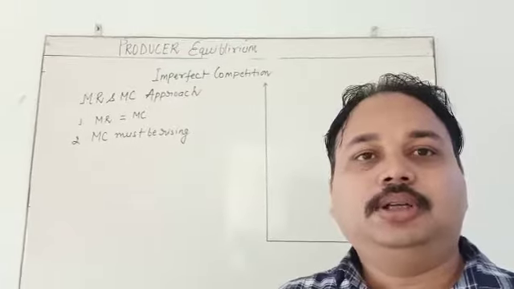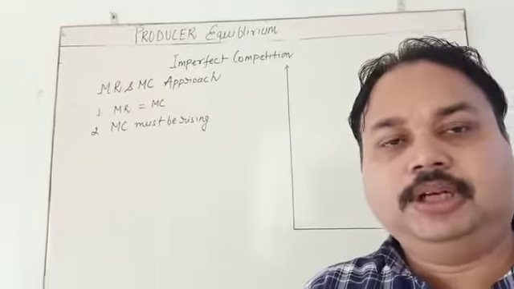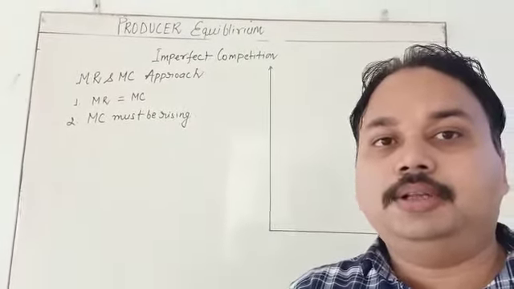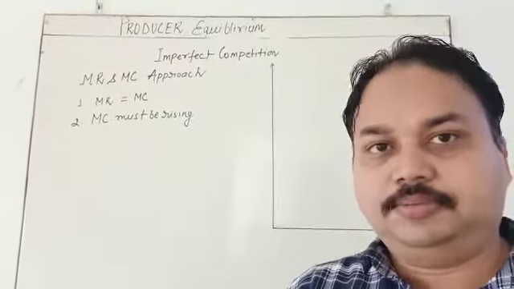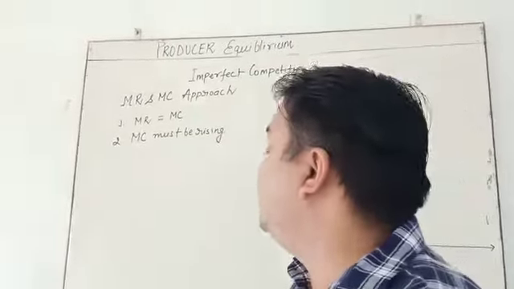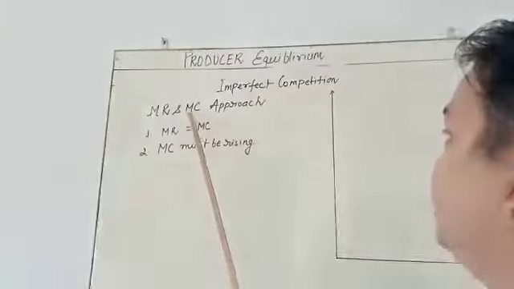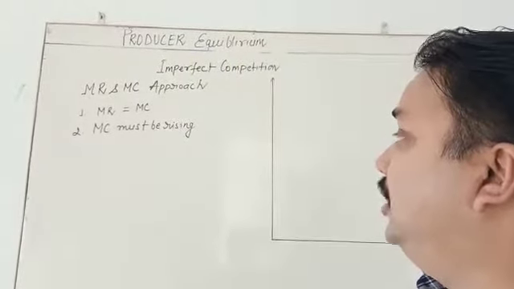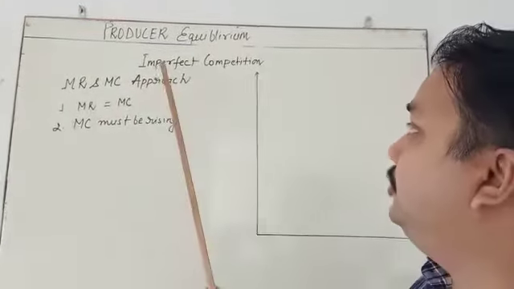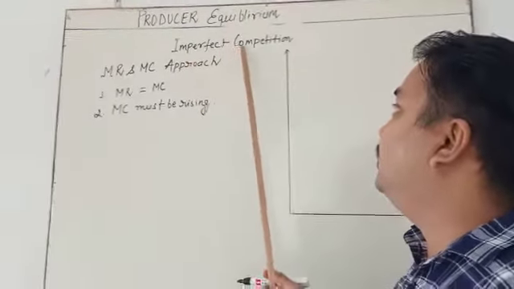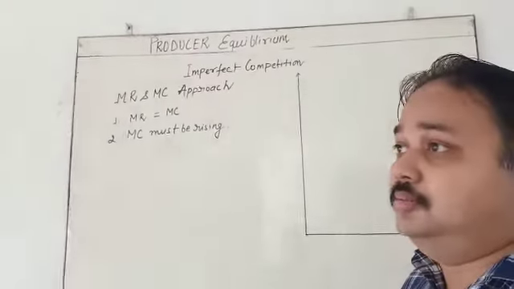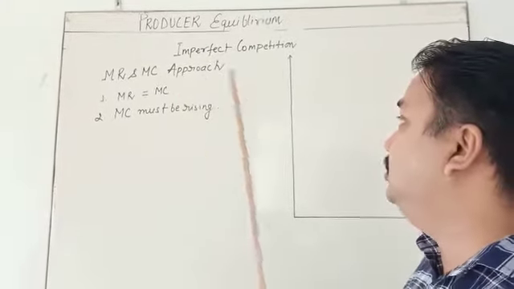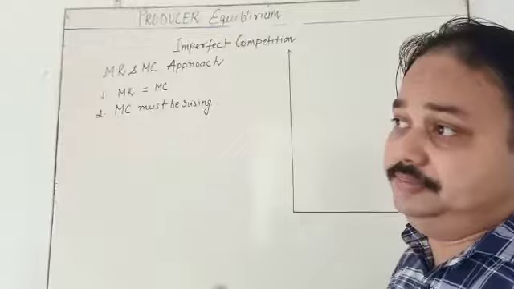Student, today we are going to study producer equilibrium. Producer equilibrium in the second method is called the MR and MC approach, but it is in imperfect competition. My dear student, first you have to recall what imperfect competition is, because without knowing it you cannot understand the graph.